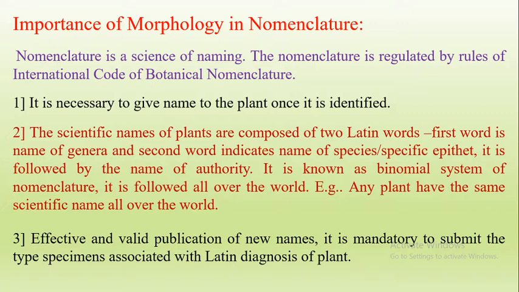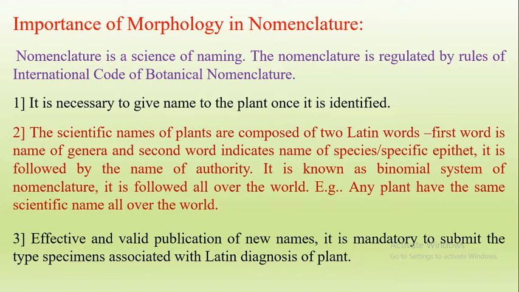Binomial means it contains two names, generic name and species name, and these rules are followed all over the world. So any plant has the same scientific name all over the world. Suppose a plant is Mangifera indica; it is identified by this name all over the world, but its common name, Amba, is not common all over the world.